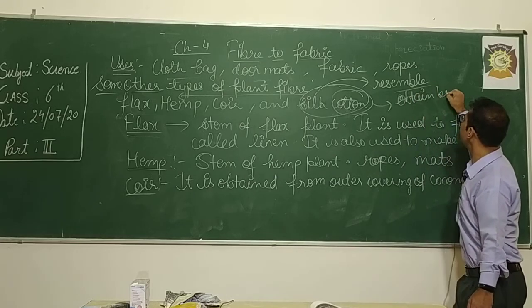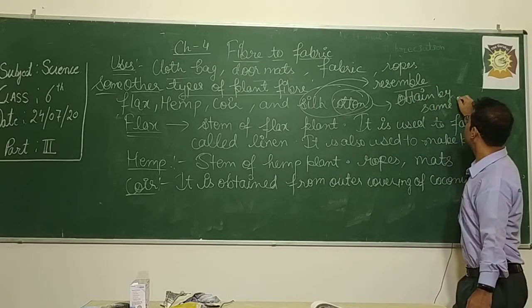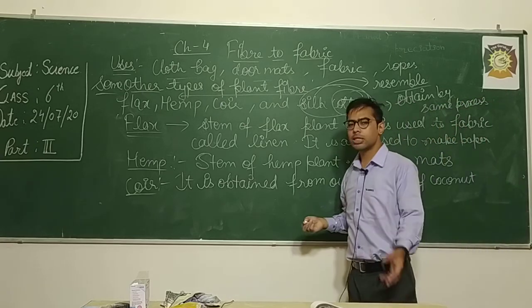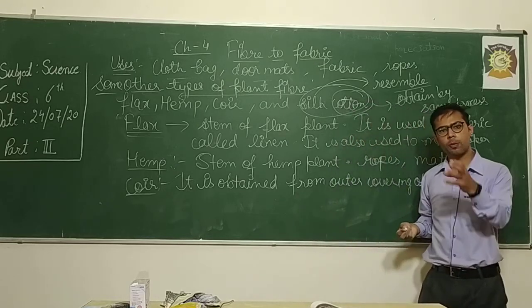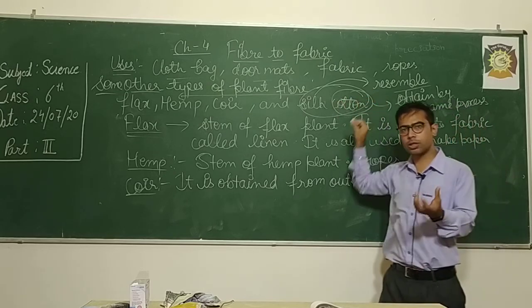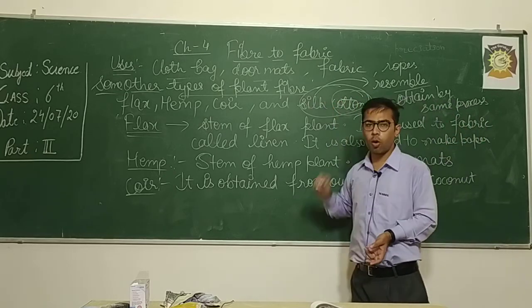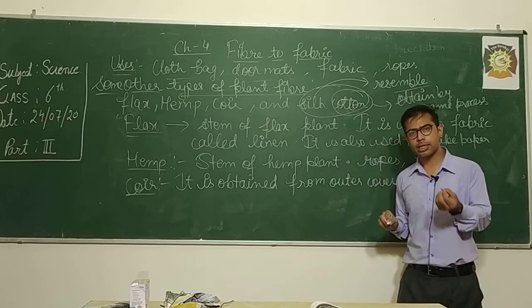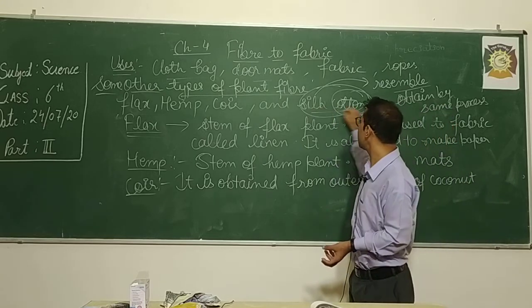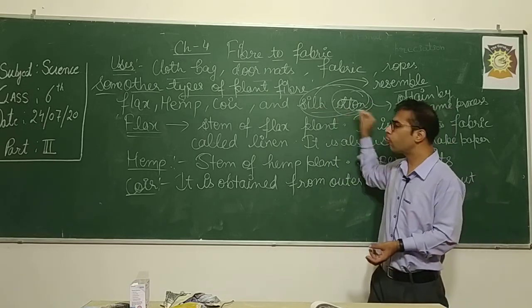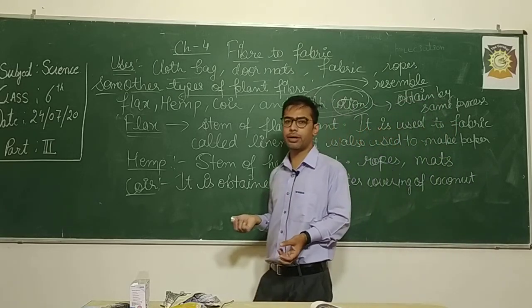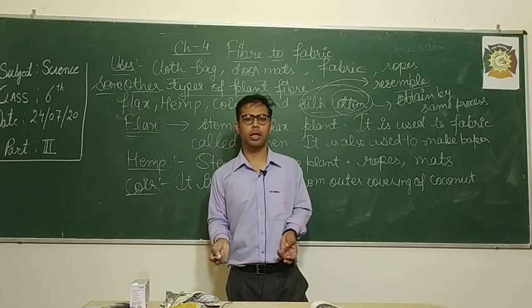And it is called cotton because it is obtained by the same process. Now how is it obtained? Silk cotton is obtained similar to cotton fiber. It is obtained from the fruit of the silk cotton tree, also known as the kapok tree. As the ball matures, it splits up and exposes the fiber, and we collect those balls and obtain the silk cotton fiber. This fiber is also used as a filler in pillows, in mattresses, and also as a filler in light jackets.